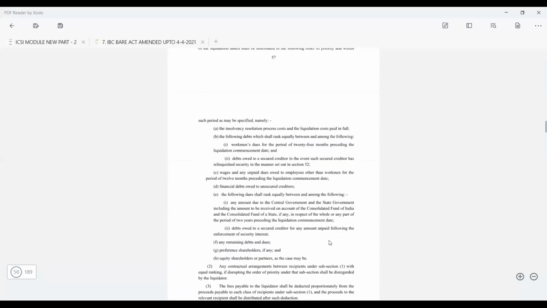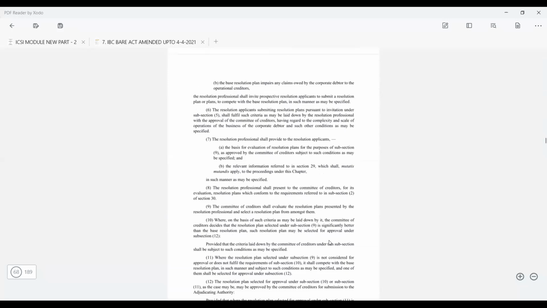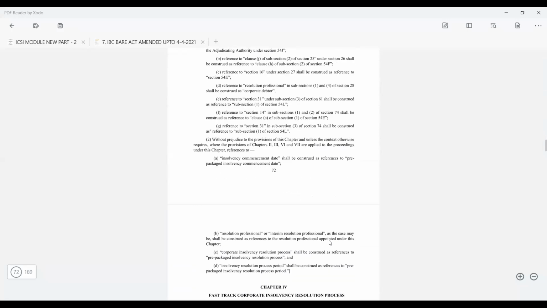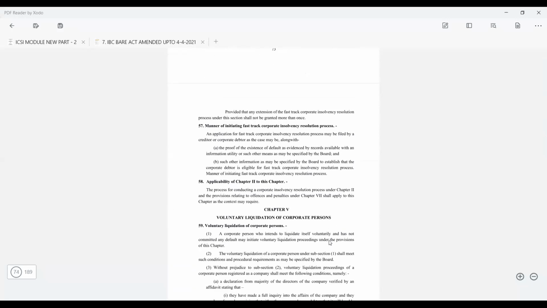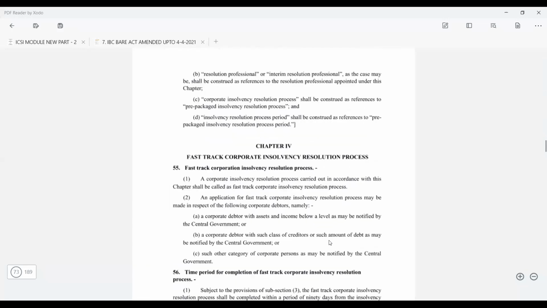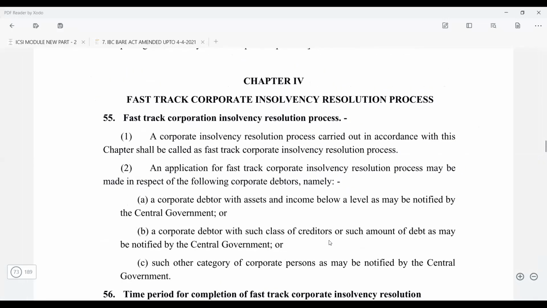So in between, you are going to find the provisions for the pre-packaged insolvency resolution. Just ignore that. You don't have to cover that. So just see, this is chapter number 4, the fast track corporate insolvency resolution process.